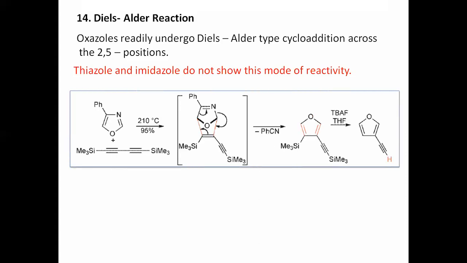Now you see here, oxazole acts as the diene. Diene means two double bonds, and out of these, one acts as the dienophile. And you see, oxazole follows a similar pattern to furan.